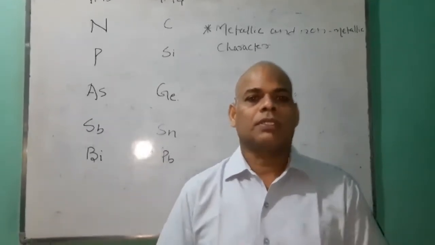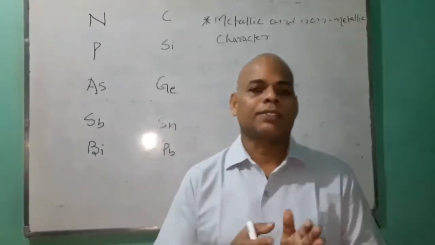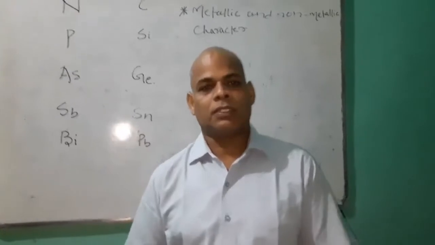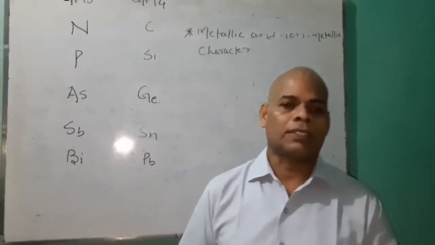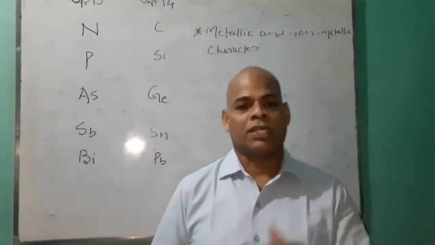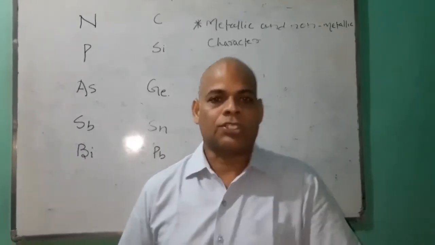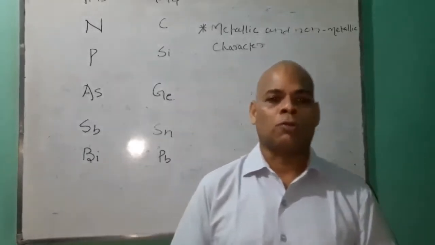So, as we are discussing the characteristics of group, this is left: metallic and non-metallic character, the gradation of metallic and non-metallic character, or change of metallic and non-metallic character while moving from top to bottom.